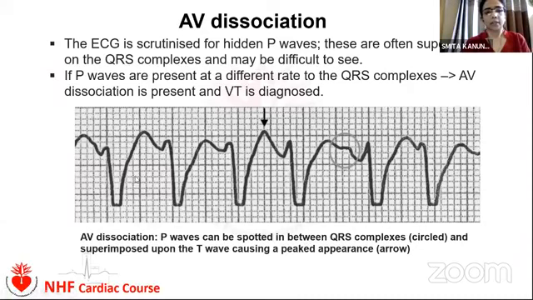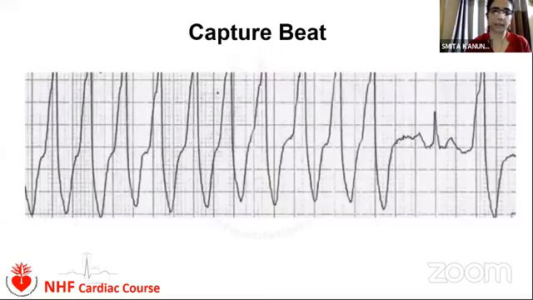In ventricular tachycardia, P waves can be spotted in between the QRS complexes. This one is circled, and is mentioned as the P wave. Sometimes the P wave may be superimposed upon the T wave, giving it a peaked appearance. Here, the T wave is a little bit different from the other T waves. So this is the AV dissociation, which is a diagnostic feature for ventricular tachycardia.